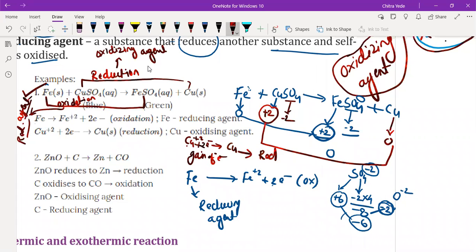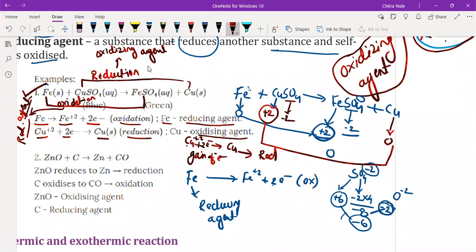See here, it is given that ferrous loses 2 electrons to form Fe2+ ion, which means oxidation. Therefore, it is acting as a reducing agent. Whereas the copper 2+ ion gains 2 electrons and forms copper, so its oxidation state decreases from +2 to 0. That means it gains electrons, which means reduction takes place. If it is reduction, then it is acting as an oxidizing agent. Understood?